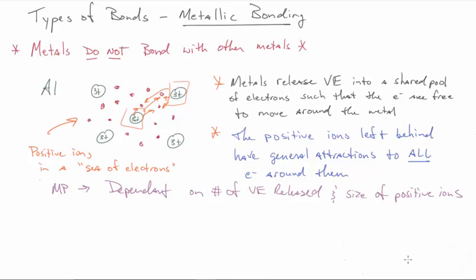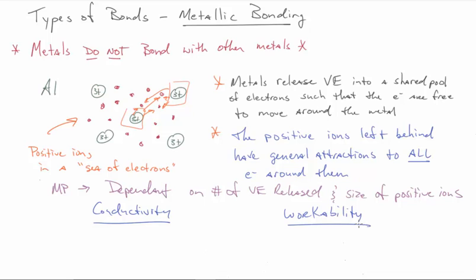All right, and so there are 2 other properties of metals that we're going to take a look at today. The first one's conductivity, and the other one is workability. All right, and so let's take a look at conductivity.